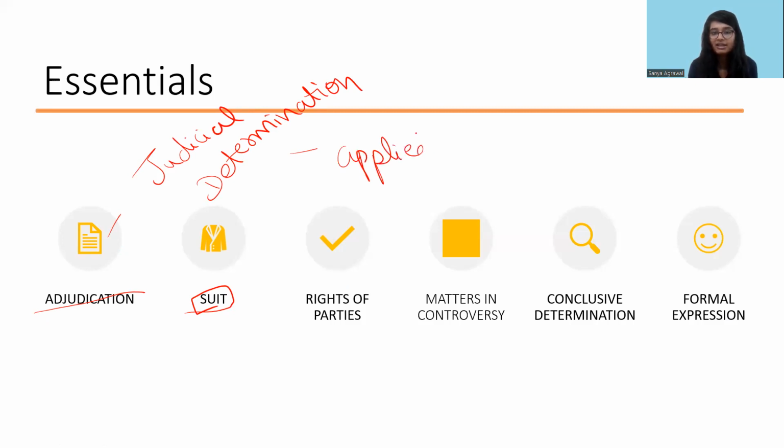Applied its mind means that the judiciary has taken evidence into consideration from both the parties, and after taking evidence into consideration, has given a decision. That means the judiciary has taken evidence from the plaintiff as well as from the defendant, and after considering both, has decided whether the decision should be given in favor of the plaintiff or in favor of the defendant. So this whole process is called adjudication.